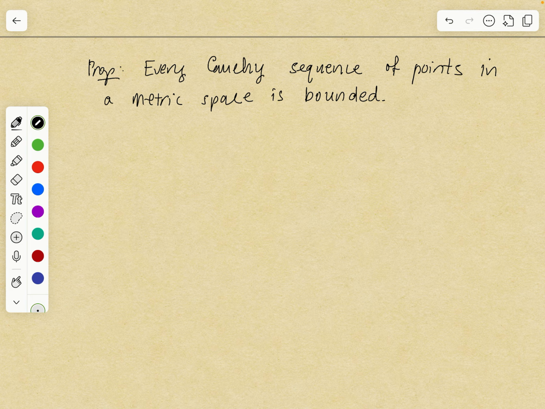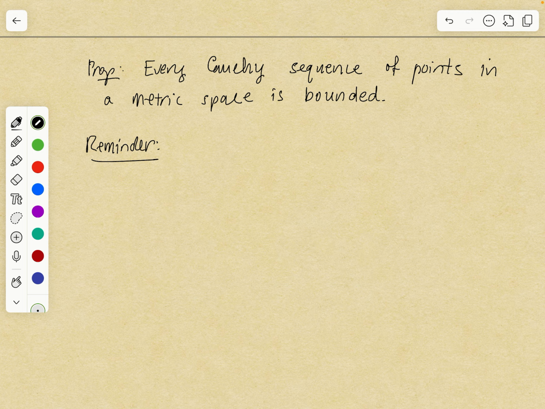So recall, just a reminder, that a sequence is not the same as a set of points. A set of points is just a bunch of points, whereas for a sequence, you're saying which point comes first, which point comes second, which point comes third. So there's an ordering of the points. And also a lot of the points could be the same. For instance, you can have a sequence where all the points are the same. That would be a sequence, but then there's only one point. So a sequence of points is not the same as a set of points.